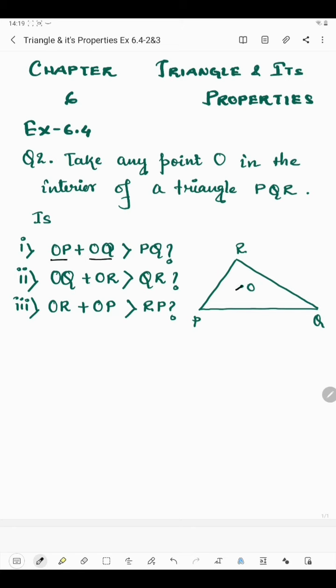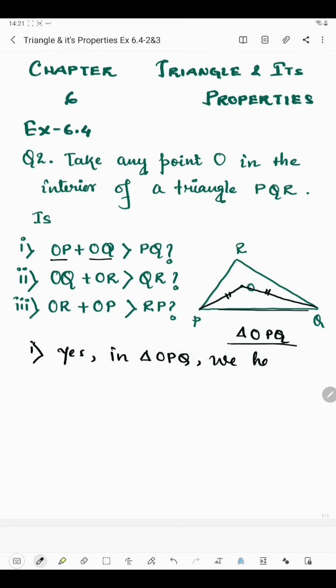Here OP plus OQ. Where is OP? We'll join the points to get the side. It's OP and OQ. So the sum of this and this is greater than this. Yes. Why yes? Because we know it's a property of a triangle. Here we are getting the triangle OPQ. So we know that a triangle is possible when the sum of two sides is greater than the third side. So in triangle OPQ, we have OP plus OQ is greater than PQ.